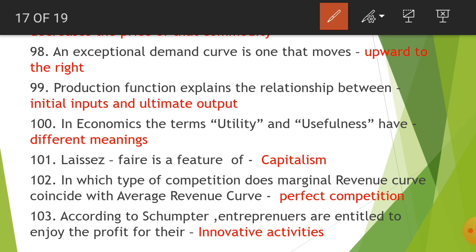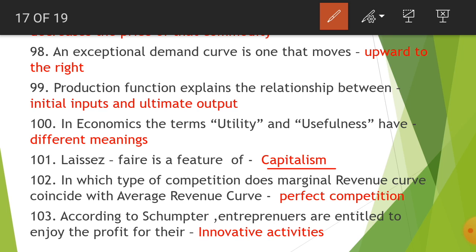Next, 99th question, that is production function explains the relationship between initial inputs and ultimate output. The repetitive question, in economics, the terms utility and usefulness have different meanings. 101, laissez-faire is a feature of capitalism, and he emphasized that capitalism is the best. Later on, it had some drawbacks as people came to know.